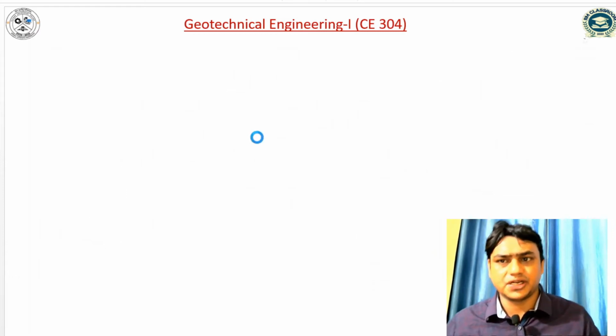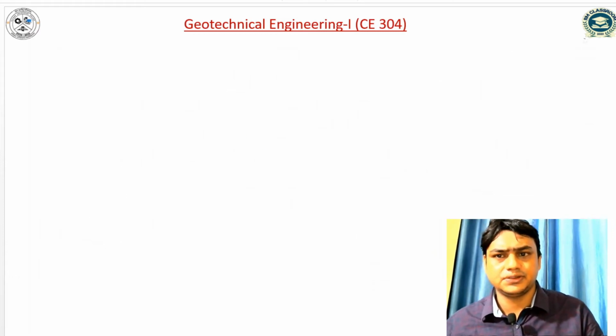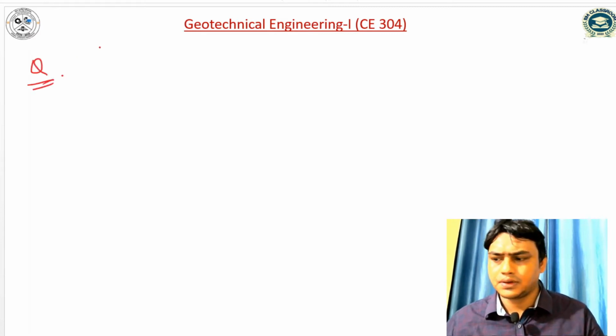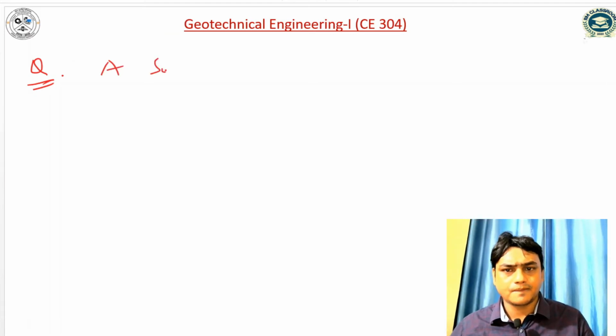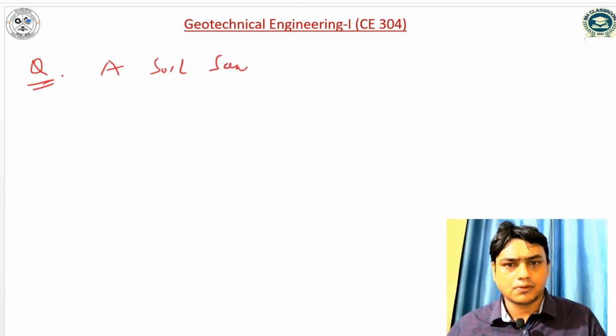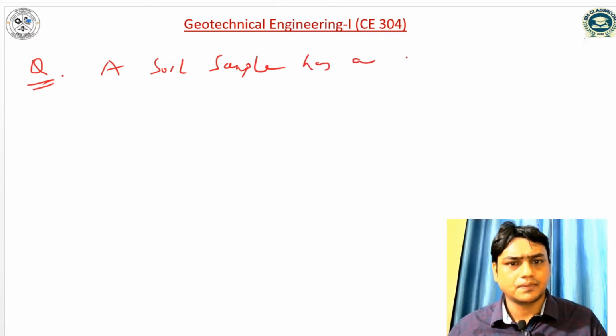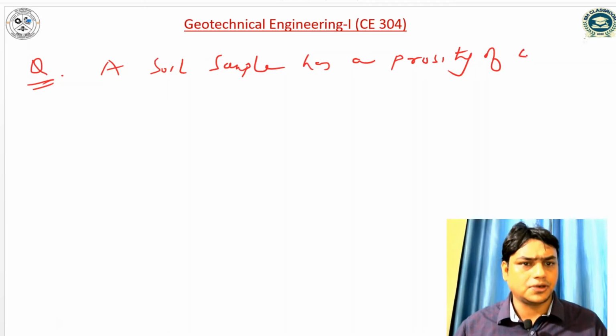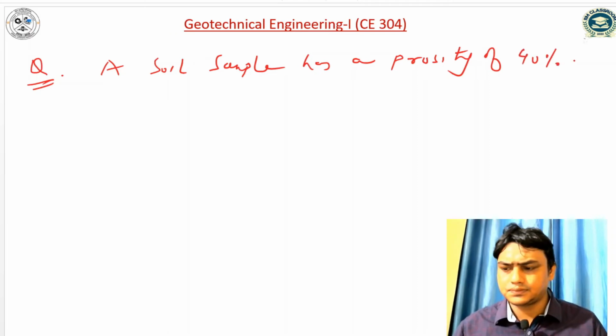So another question I will take, that is: a soil sample has a porosity of 40%.